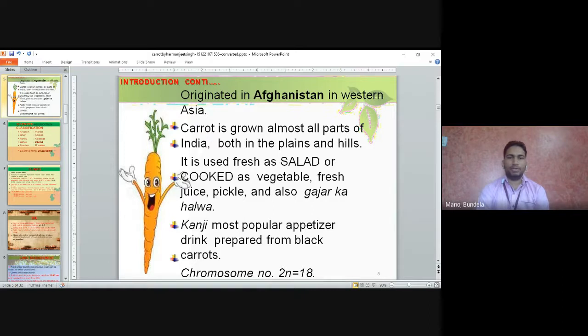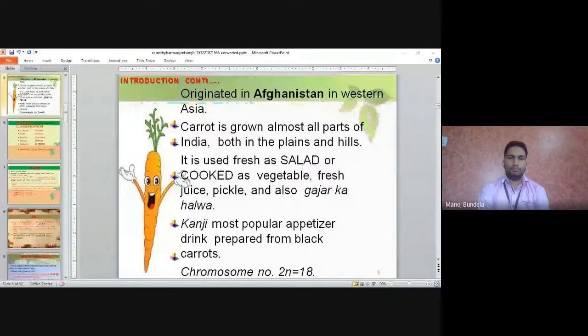It is used fresh as a salad and cooked as a vegetable. It is also used for fresh juice and pickle, and gajar ka halwa is prepared from carrot. Kanji is the most popular appetizer drink, prepared from black carrot. The chromosome number of carrot is 2n equal to 18.